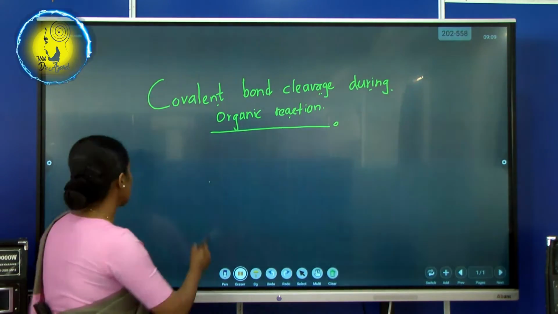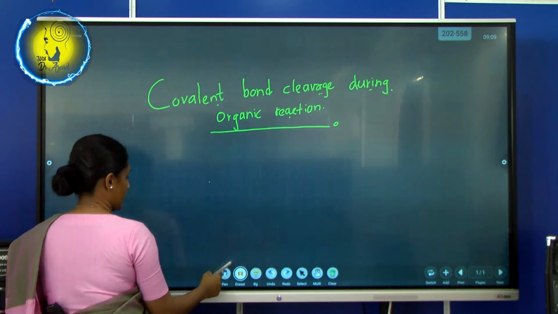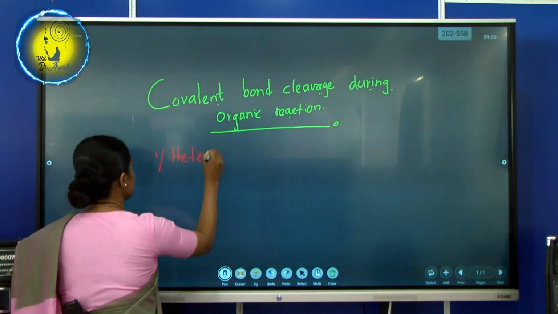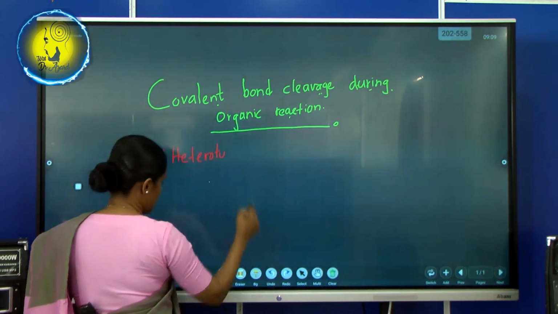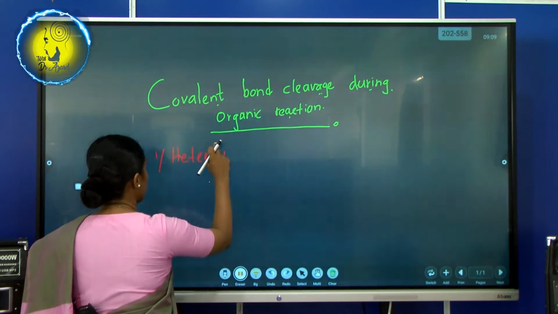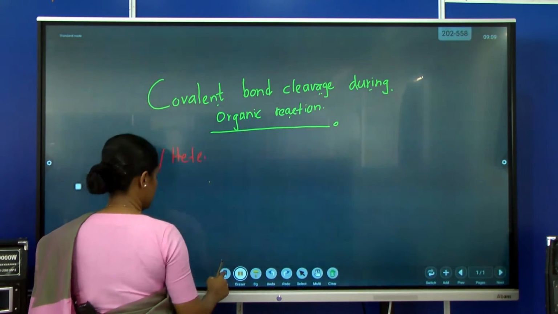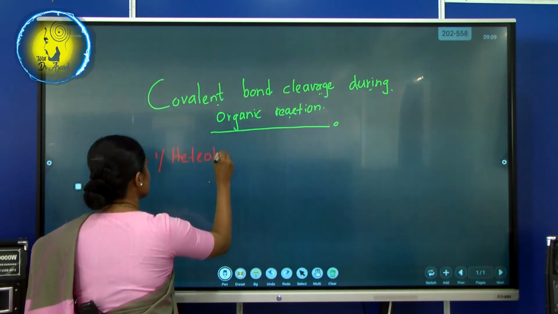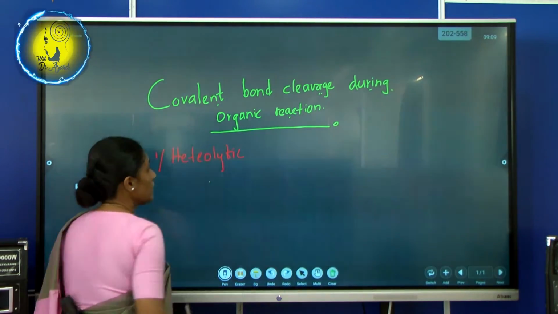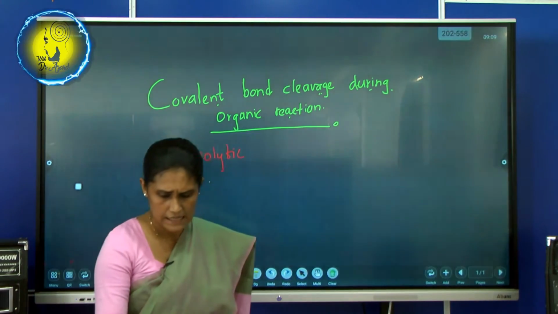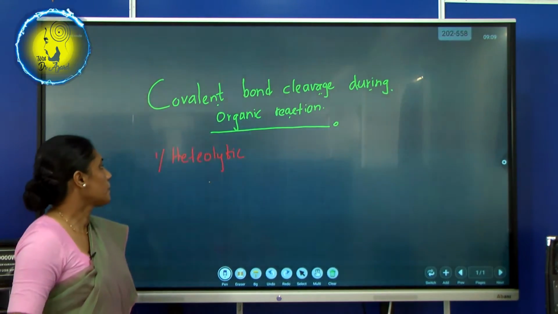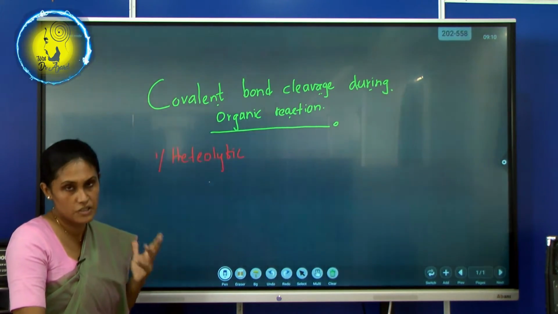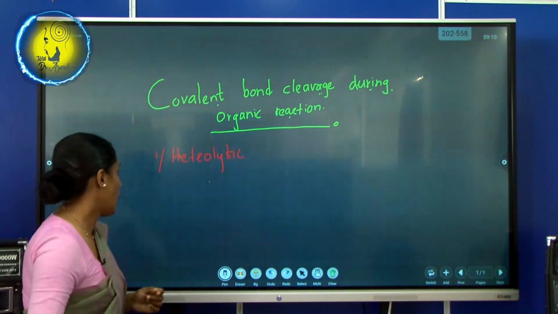The first is heterolytic cleavage. Yes. Without taking normal elements or atoms, I would like to go for general unknown terms.